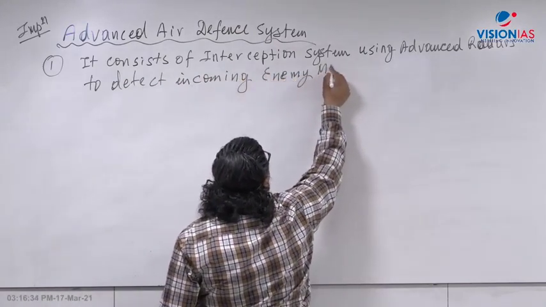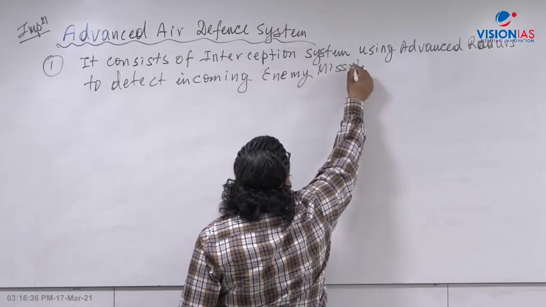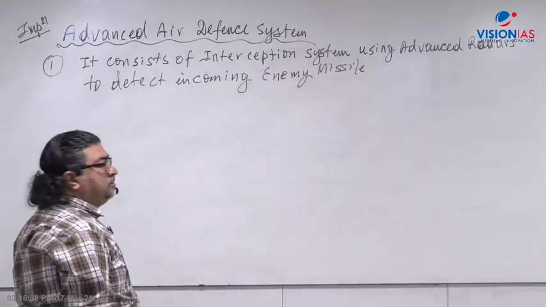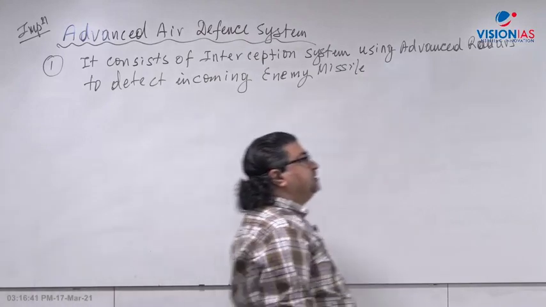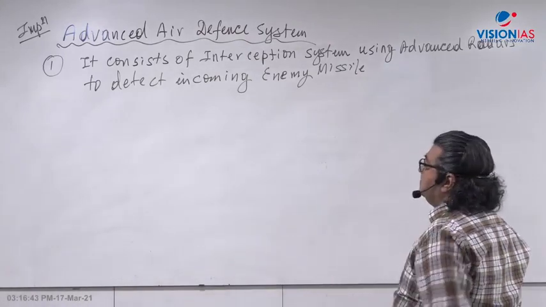Now that enemy missile may be a ballistic or a cruise missile, or maybe sometimes rockets also. Normal rockets, small rockets can be intercepted by such radars, right?